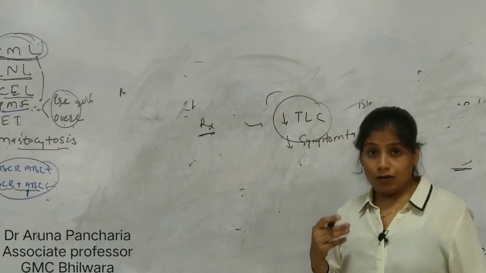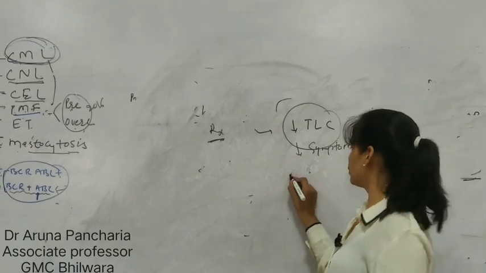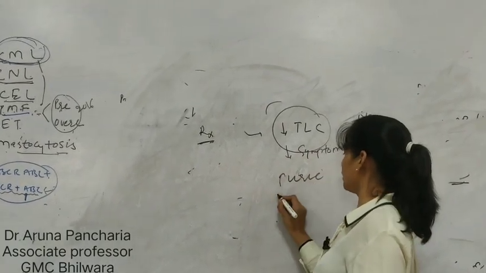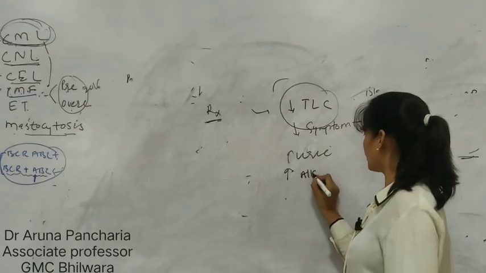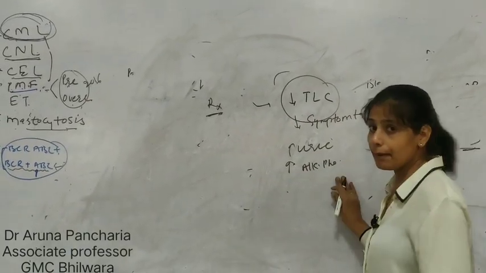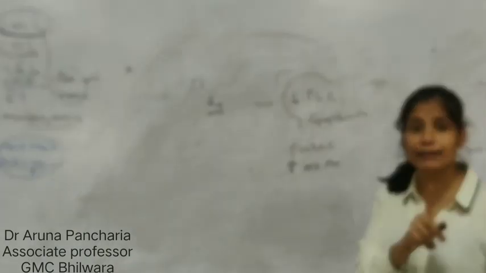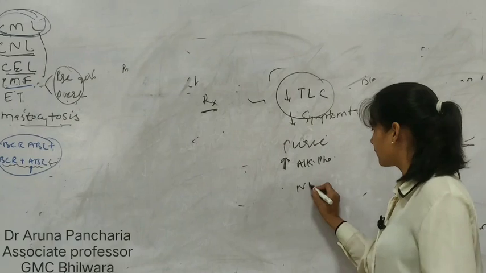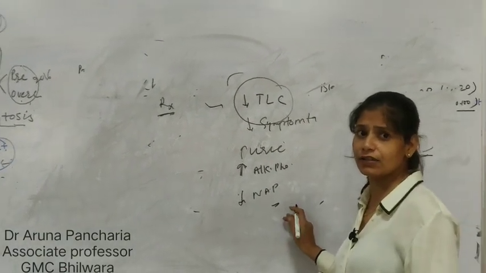Then metabolic relief, because in CML there is more and more uric acid. Serum alkaline phosphatase is increased. Remember, serum alkaline phosphatase is increased, but neutrophil alkaline phosphatase, NAP, is decreased. So don't confuse, ma'am, whether alkaline phosphatase is increased or decreased.